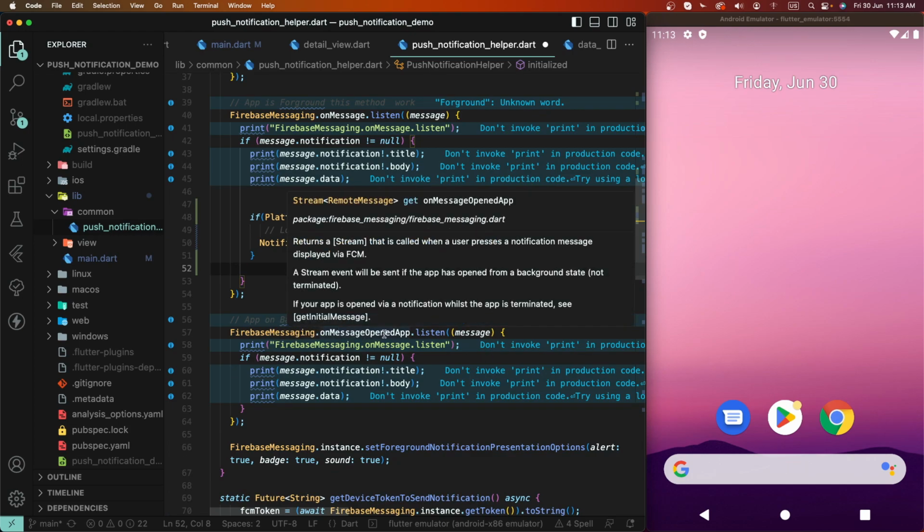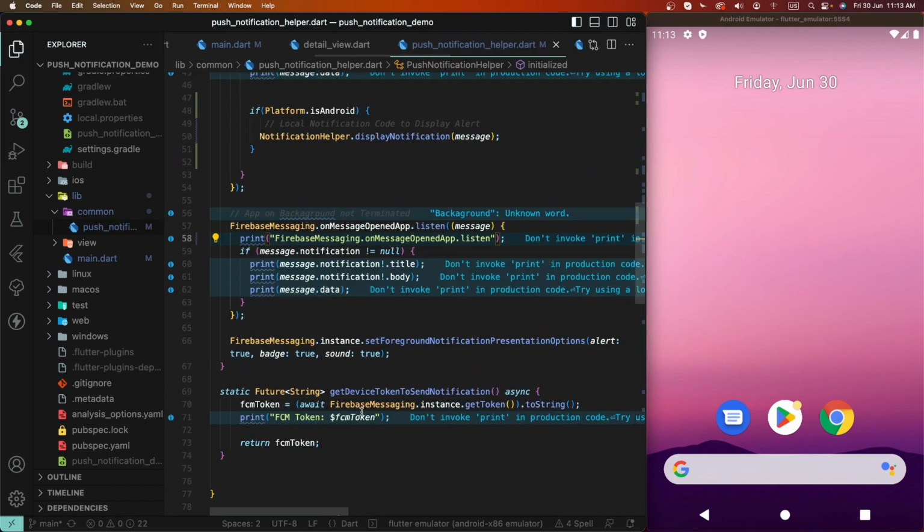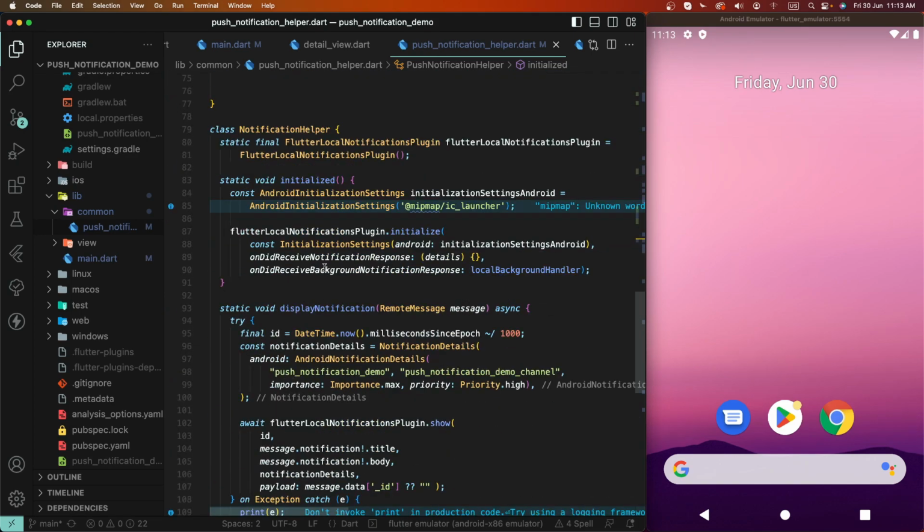Now we need to click here the open listener, so set here and change this method, open listener. After we go inside here, we need to configure.